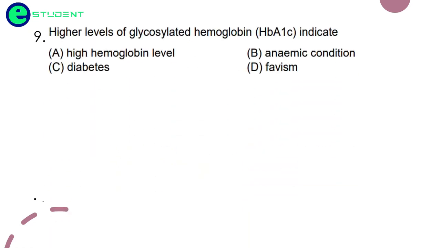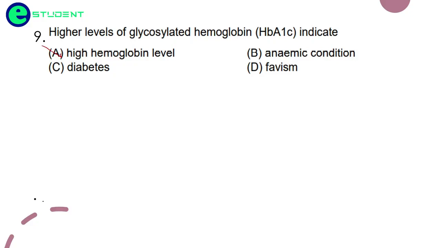Higher levels of glycosylated hemoglobin indicate? Whenever there are higher levels of glucose in the blood, it gets attached to the hemoglobin. Does it indicate a high hemoglobin level?